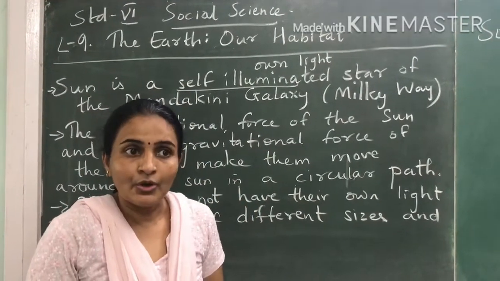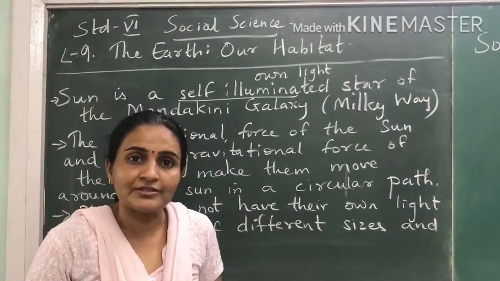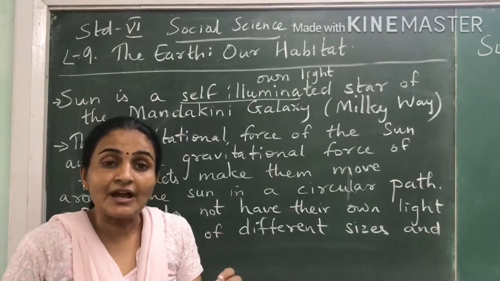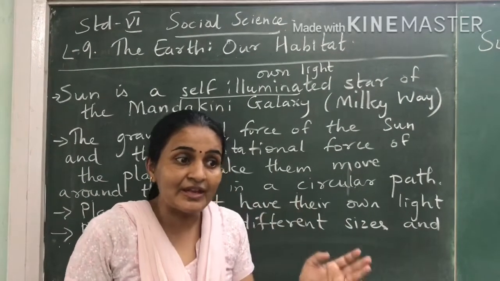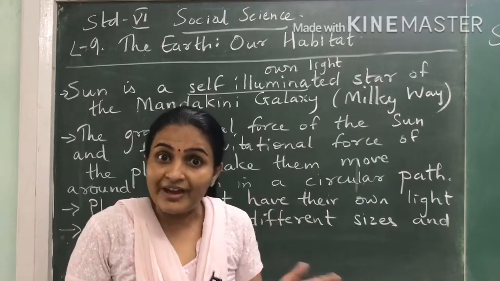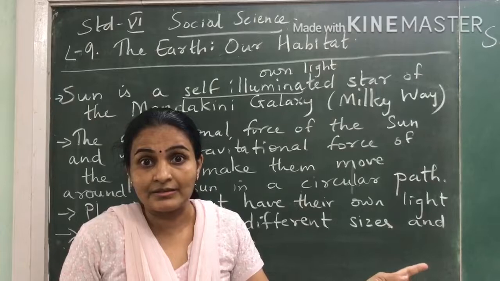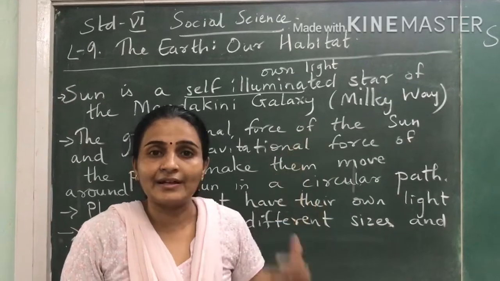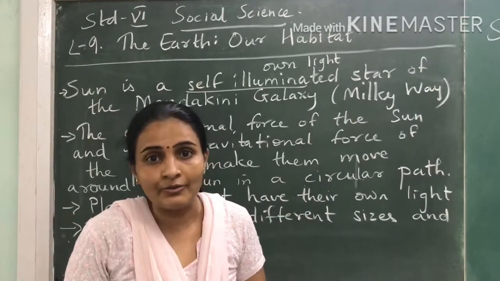That is why we know the sun is the nearest star. Okay, at night you see a lot of stars in the sky. These stars may be as big as the sun or maybe bigger than the sun, and they also have as much heat as the sun has. But why don't we get their heat and light? Because they are very, very far away.